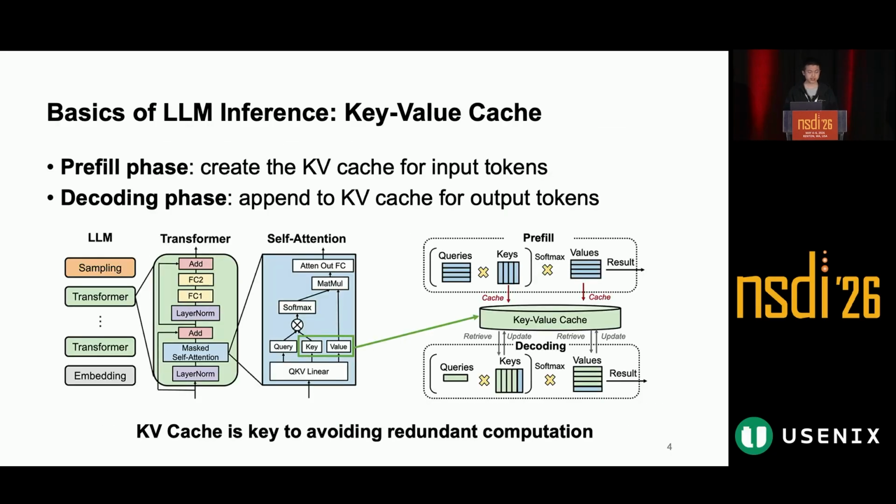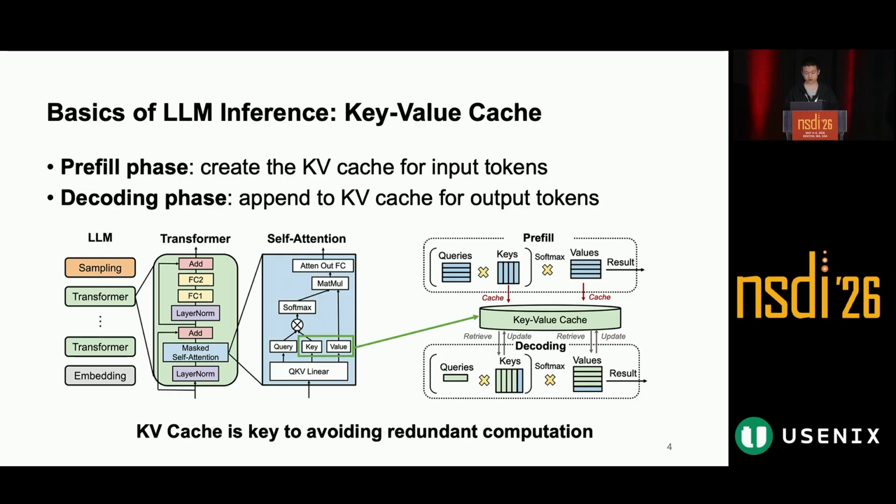A key optimization in this inference process is the key value cache, or KV cache. During the prefill phase, the model computes and stores the key and value tensors for all input tokens. During the decoding phase, the model only needs to compute the key and value tensors for the newly generated token, and it can reuse the previous tensors from the KV cache. This avoids redundant computation and is essential for efficient LLM inference.